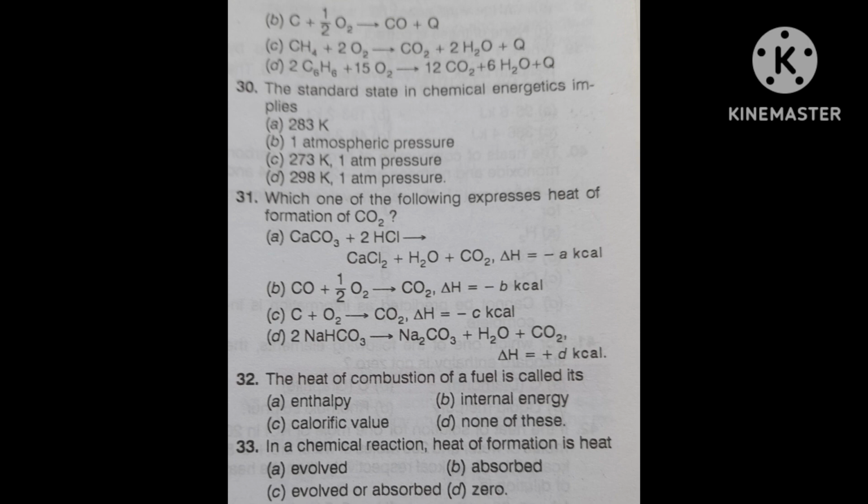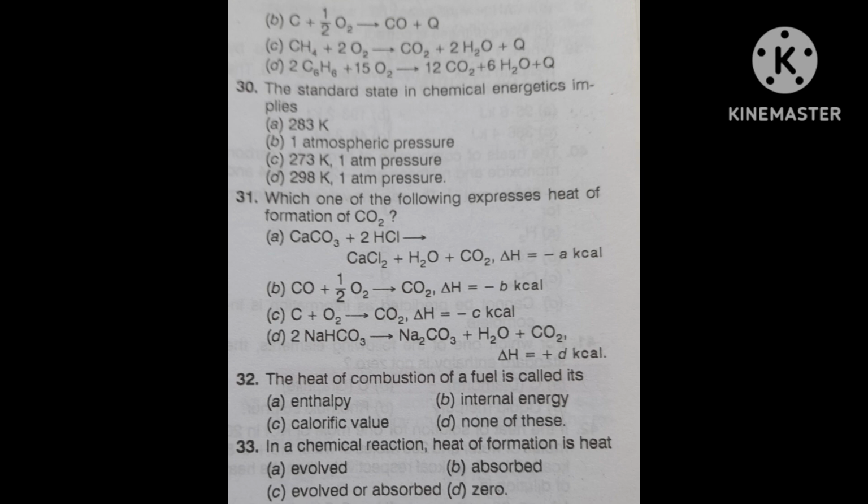Standard state means its condition is there: temperature must be 298 K, 273 plus 25 degrees, that is becoming 298 K and 1 atmospheric pressure, not 273 K and 1 atmospheric pressure. Its correct answer is 298 K and 1 atmospheric pressure.